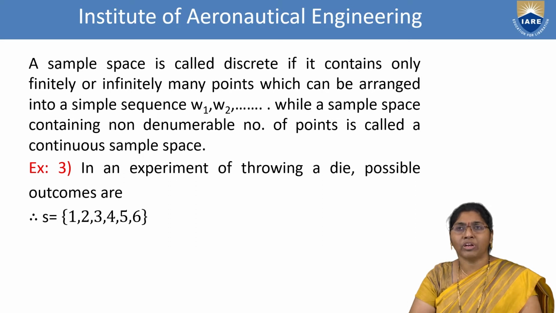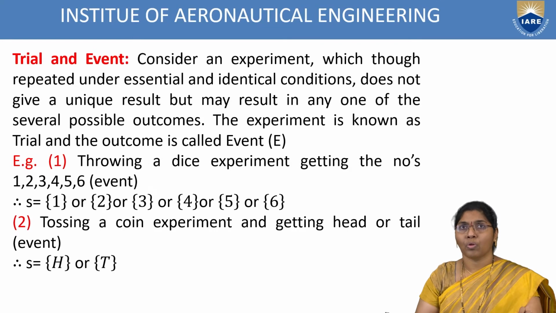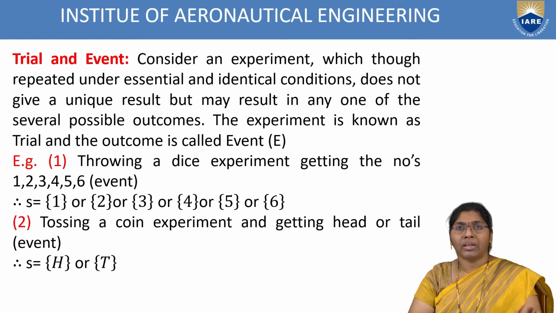In an experiment, we toss a coin or throw a die. The possible outcomes of a coin are head and tail. In a die they are 1, 2, 3, 4, 5, 6. Those are the main examples.